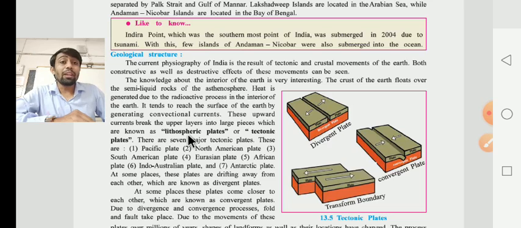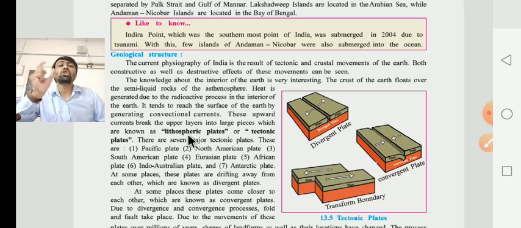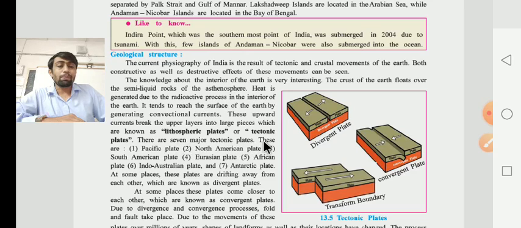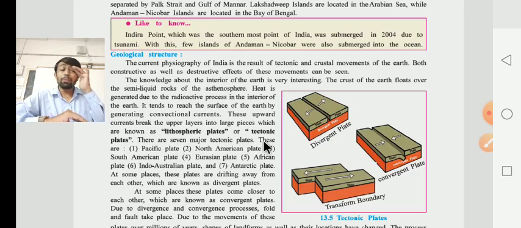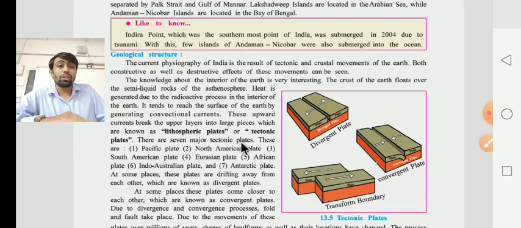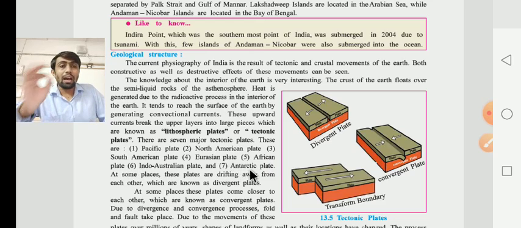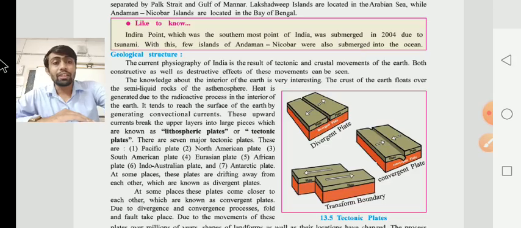You already learned the meaning of lithosphere. Lithosphere is concerned with the solid things, in standard 8. There are 7 major tectonic plates. Dear children, how many major plates are there? Total 7 tectonic plates. They have given the names of all the plates: Pacific plate, North American plate, South American plate, Eurasian plate, African plate, Indo-Australian plate and Antarctic plate. These are the 7 major tectonic plates.